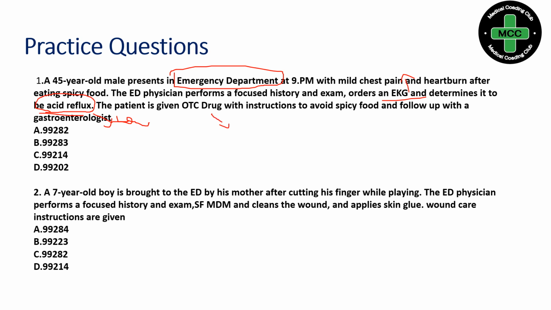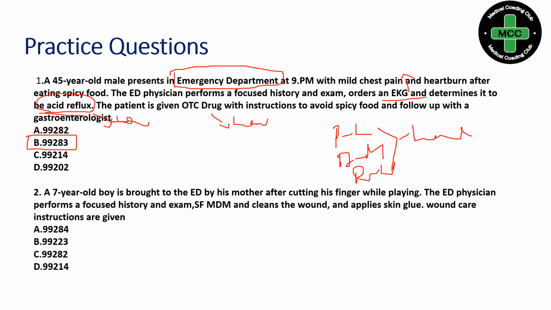So OTC drug risk will be low. So if you take the PDR, problem is low, data is minimal, and risk is low. So you are meeting low medical decision making. So our level will be 99283. Okay, 99283 is low medical decision making in the emergency department.